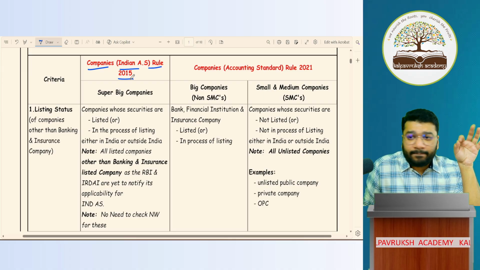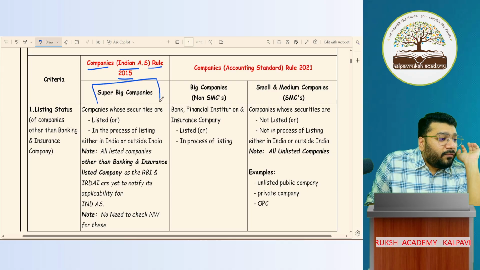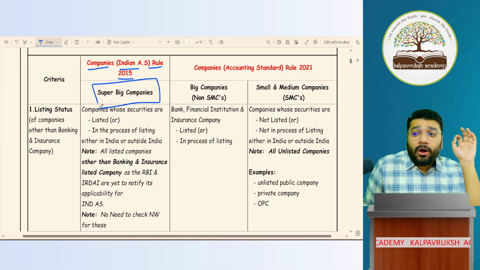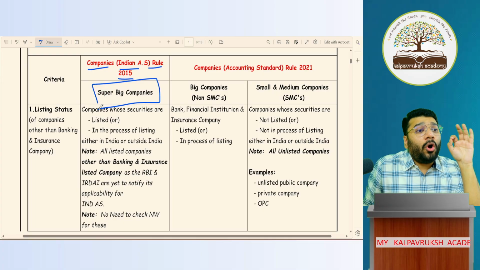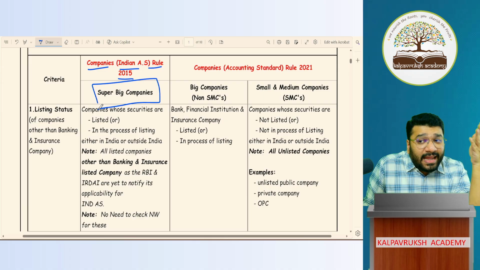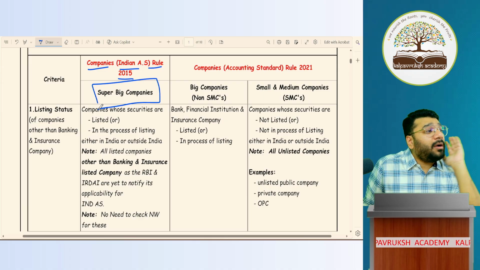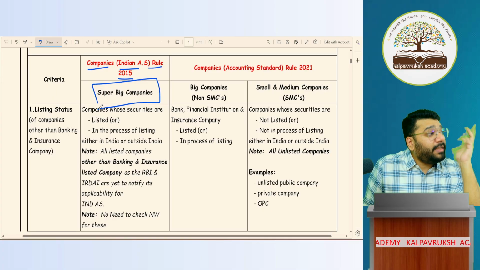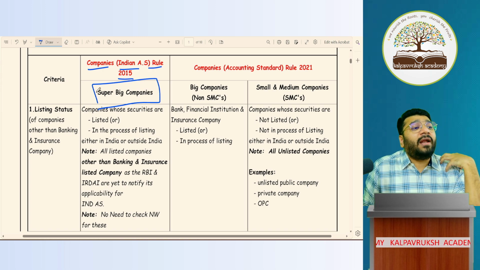Okay, not okay? Okay. Now, for our convenience, we have called such company as super big companies. Any company on whom Ind-AS is applicable, in our language, what do we call this as? Super big companies. In exam, will they ask you what is super big company? No. In exam, do you have the authority to write super big company? No. Super big company is only for our understanding.